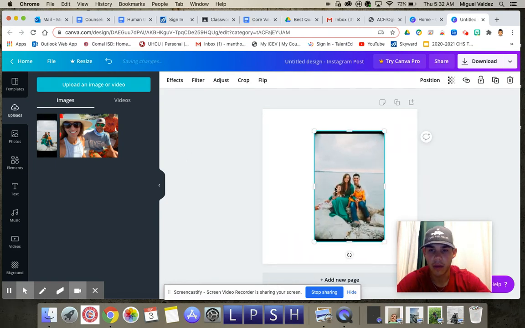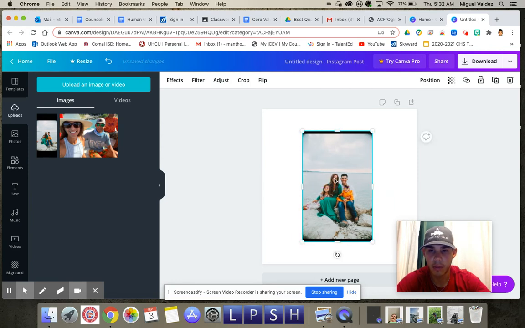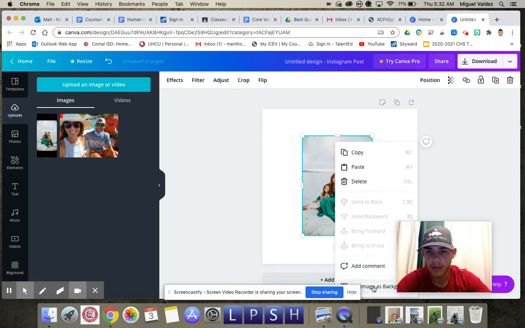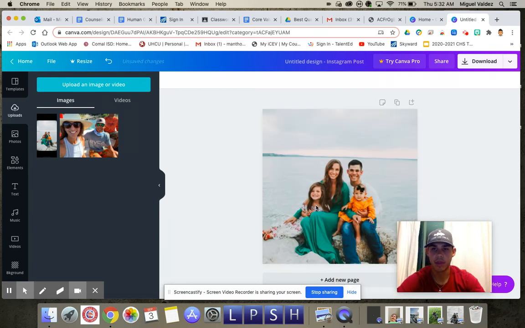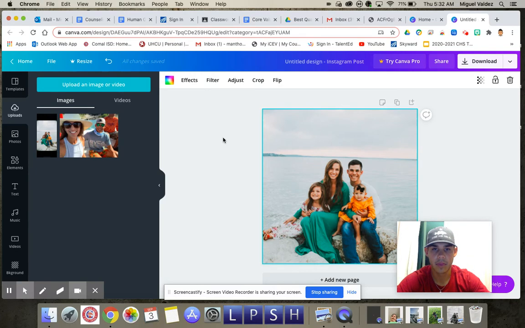Okay. Now, what you can do is you can play with it, you can expand it, but the best way to make it fit. Actually, I want to take out this black, so I'm going to take that out. The best way to make it fit is, you can't see it, but it's right here. Images, background. Bam. And now it's beautiful. Okay. So that part is done. Let's see. Okay, now I clicked on the photo and now I can edit it.